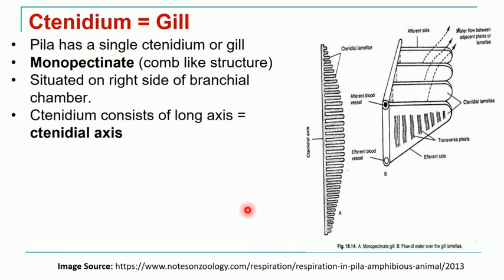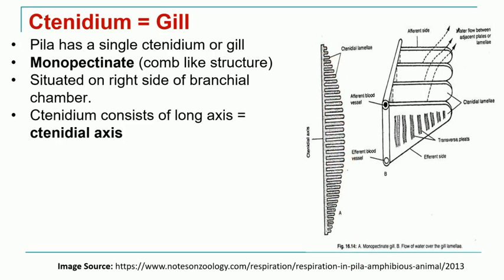Now this ctenidium or gill of Pila is said to be monopectinate. Now what is meant by monopectinate? That is comb-like structure. So here you can see this ctenidium. You can see the appearance is like a comb.